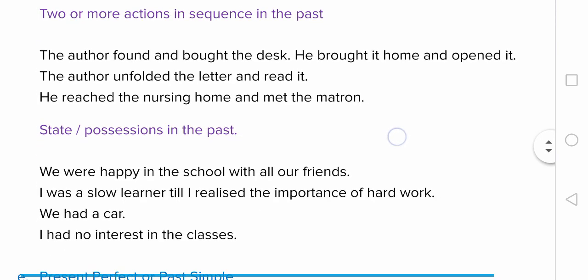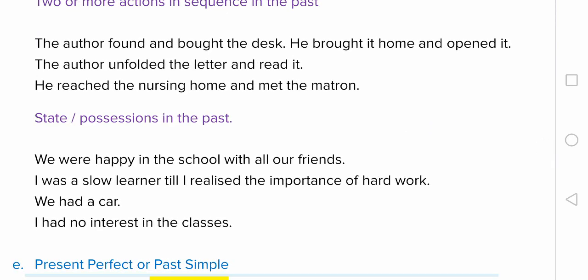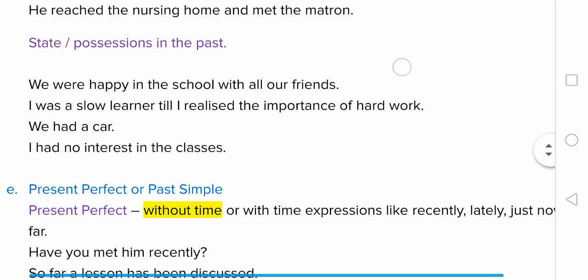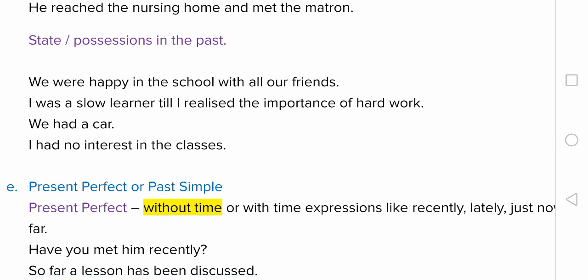Now we can also use simple past tense to talk about states or possessions in the past. We were happy in the school with all our friends. I was a slow learner till I realized the importance of hard work. So here you were once a slow learner, but not anymore. Possessions are owning or having in the past, and you can express them using had. We had a car. I had no interest in the classes. That is just for example. I know you are very much interested.